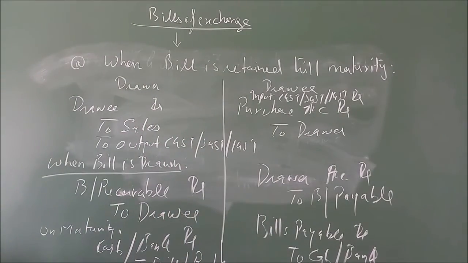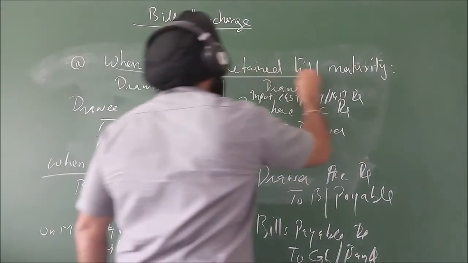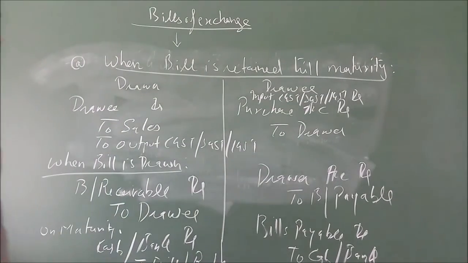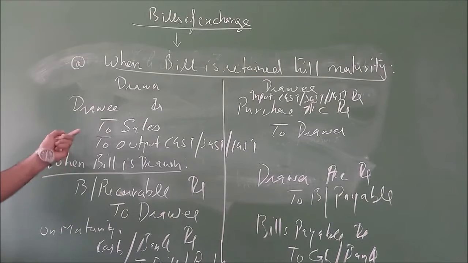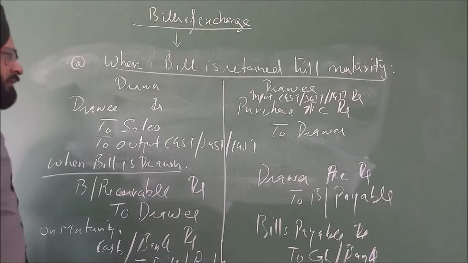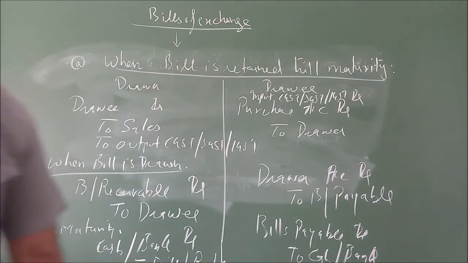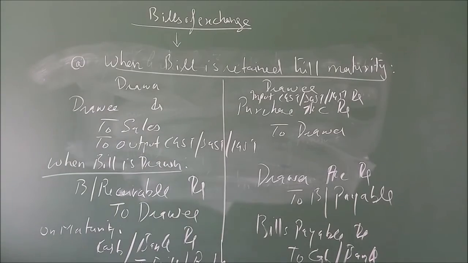So these are the three entries that you will pass when the bill is retained till maturity. Right? DR to drawee, drawer to BP, then cash or bank to BR, BP to cash, etc. Right? Let's proceed further towards the second case.